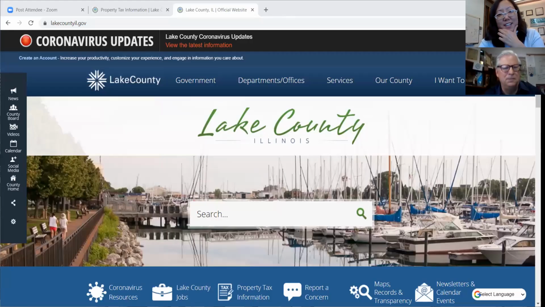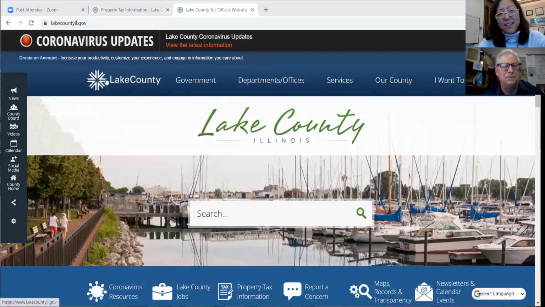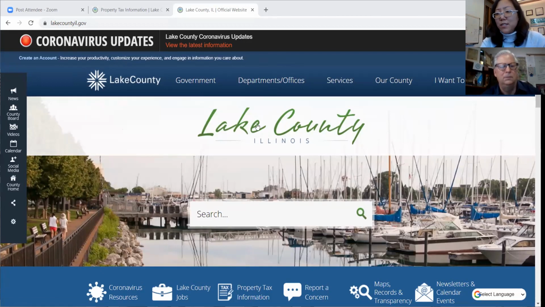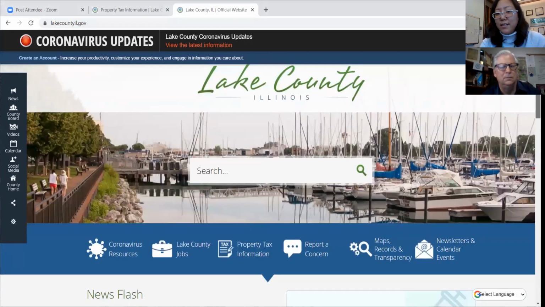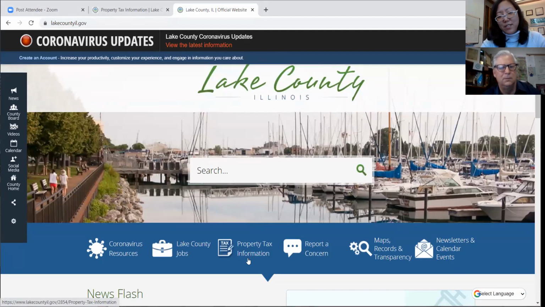Nice. Okay. We are going to visit the website. This is lakecountyil.gov, and this is the main page. So if you type in lakecountyil.gov, you'll find everything from all the county board agendas to departments, where if you need help at the clerk's office, everything is located here. So where we're going to go on lakecountyil.gov is right here in the middle where it says property tax information. Do you know about this page, John? Oh, yes, it's really useful.